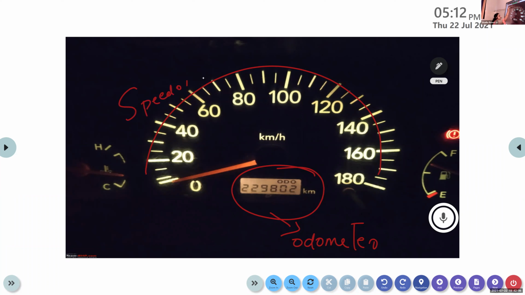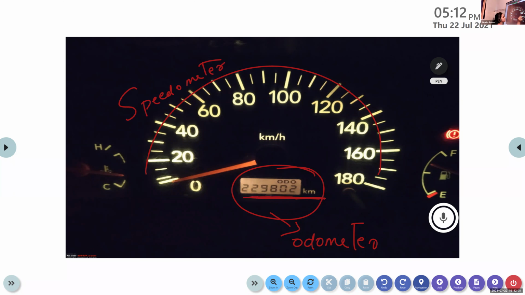What is the difference between this speedometer and odometer? Or what is the use of odometer? Total distance traveled by the vehicle. Yes, very good. Odometer is a device that is used to determine the distance covered by the vehicle. Here you can see it is expressed in kilometers only.